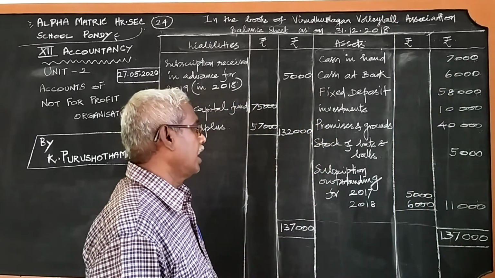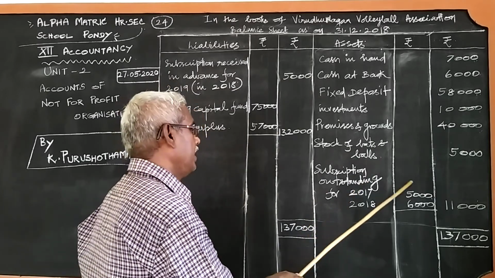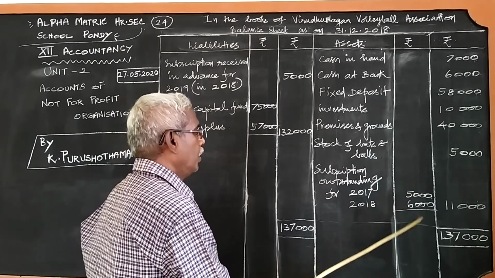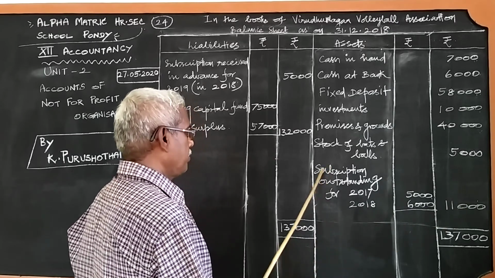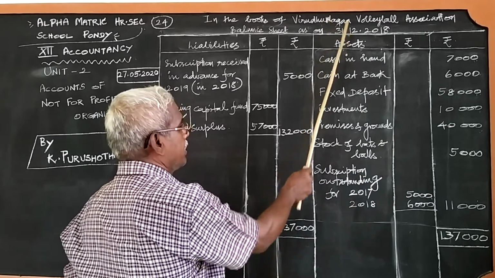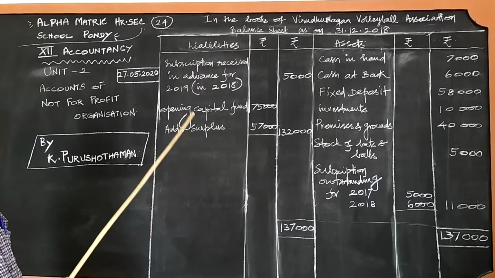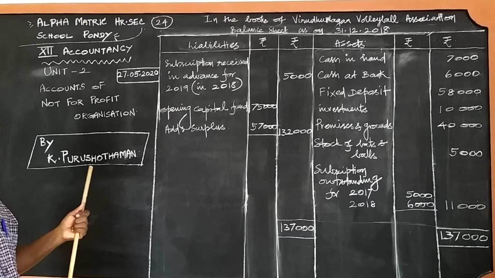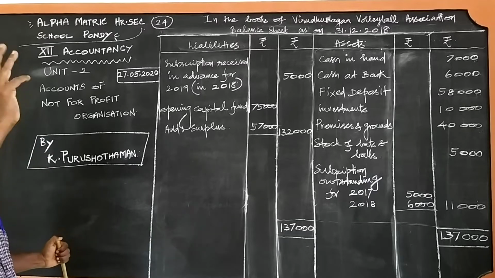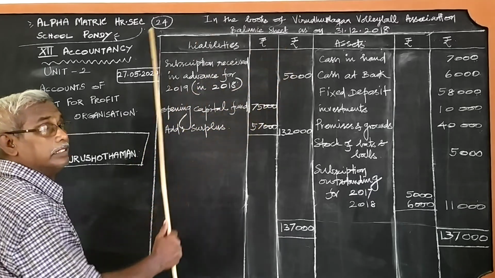And subscription outstanding given in the additional information for the year 2017 is 5,000 and for the year 2018 is 6,000, totally 11,000. Since the subscription is an income, outstanding income will appear on the asset side. And regarding the liabilities, the subscription meant for the year 2019 but received in 2018 itself, that is the subscription received in advance, is a liability, so this is appearing under this side.